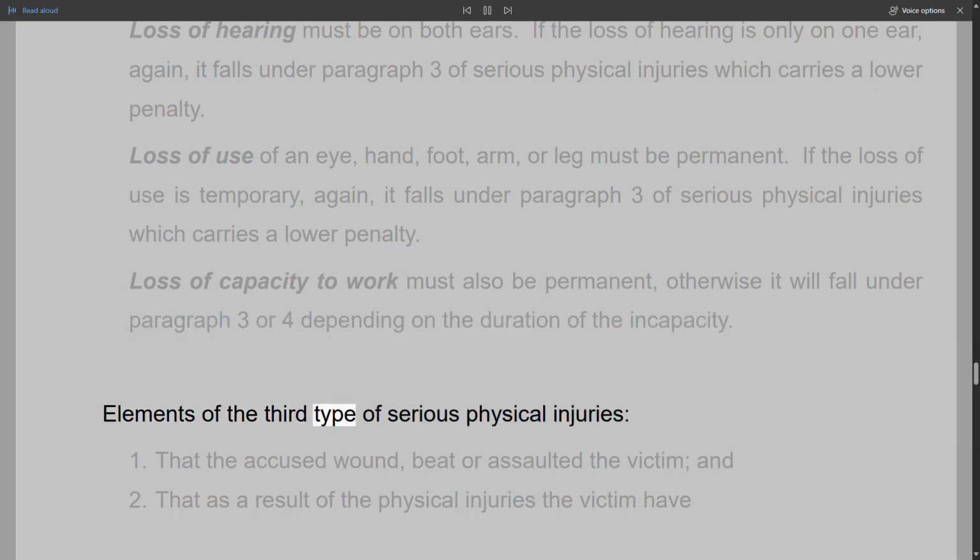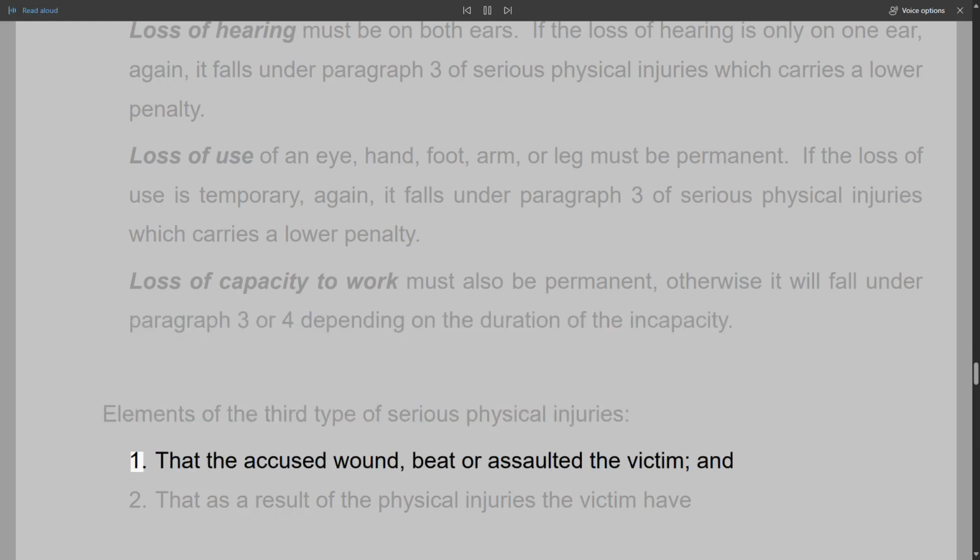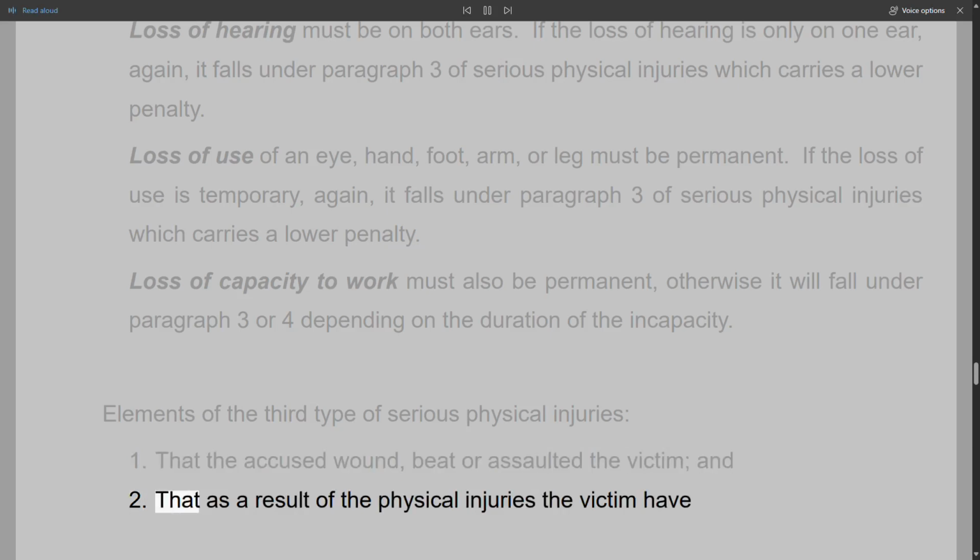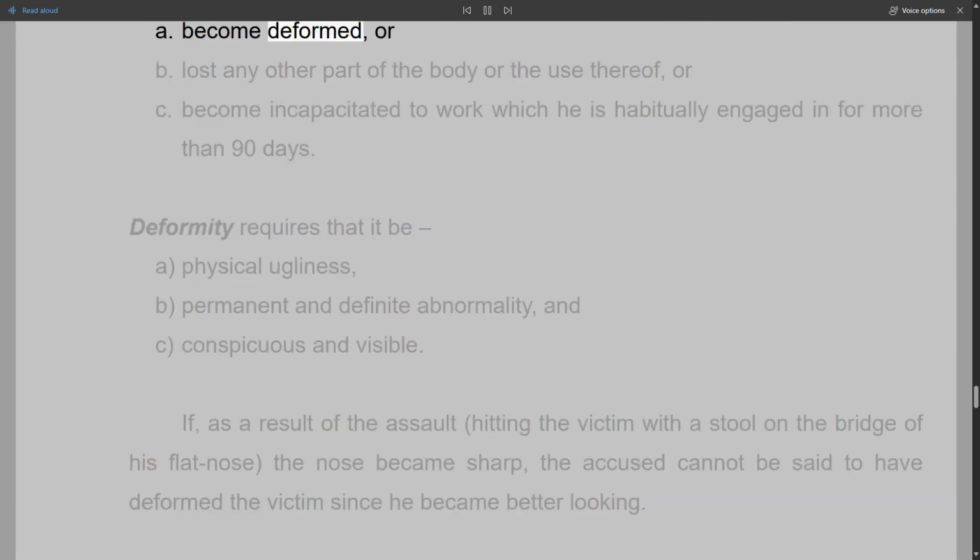Elements of the third type of serious physical injuries: 1. That the accused wound, beat or assaulted the victim, and 2. That as a result of the physical injuries the victim have a. Become deformed, or b. Lost any other part of the body or the use thereof, or c. Become incapacitated to work which he is habitually engaged in for more than 90 days.